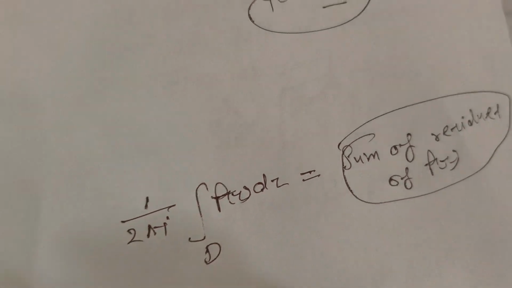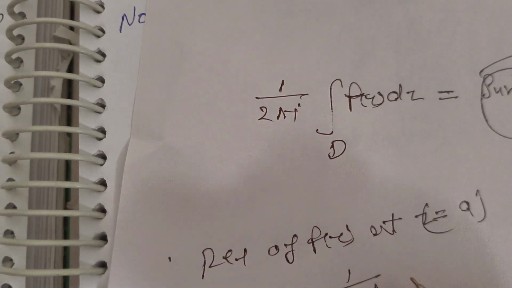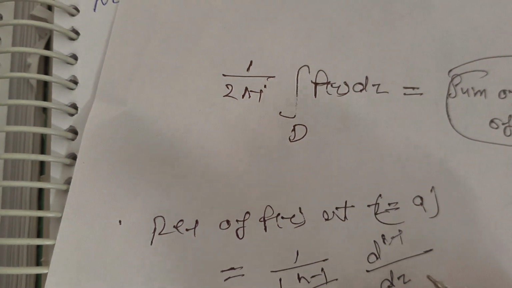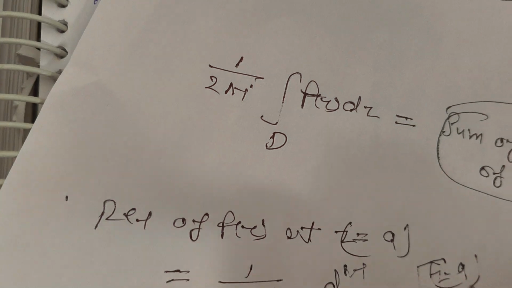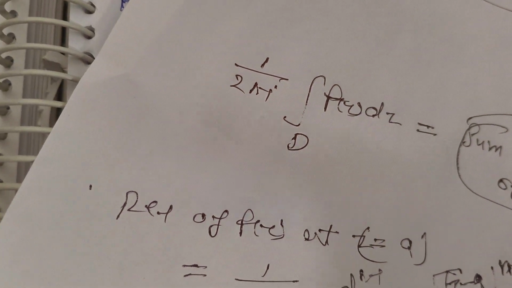Here we use the residue formula, that is, the residue of f(z) at z equal to a equals 1 upon factorial (n minus 1) times d to the n minus 1 upon dz to the n minus 1 of (z minus a) to the power n into f(z). So we apply this formula here.